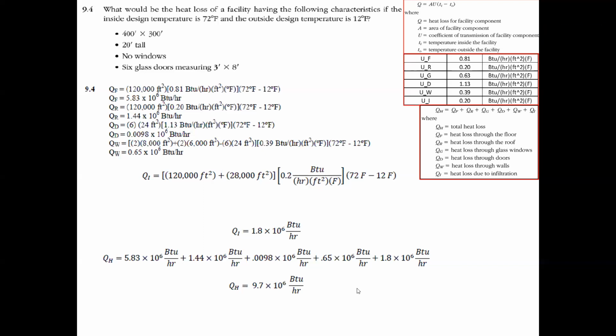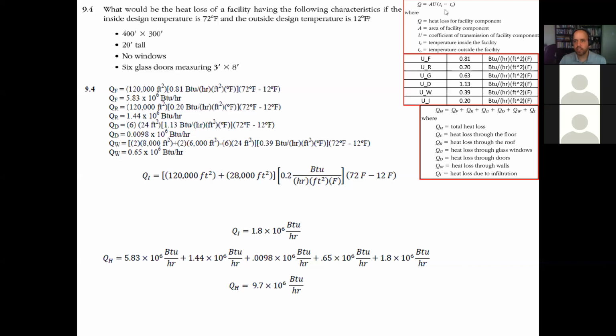The A value is the area of the facility component, so that will depend on which component you're looking at. U is the coefficient of transmission of the facility, so that will be given. And that typically is a parameter that's provided depending on the location of the facility, so I'll provide that for you. Ti is the temperature inside the facility. T0 is the temperature outside the facility.